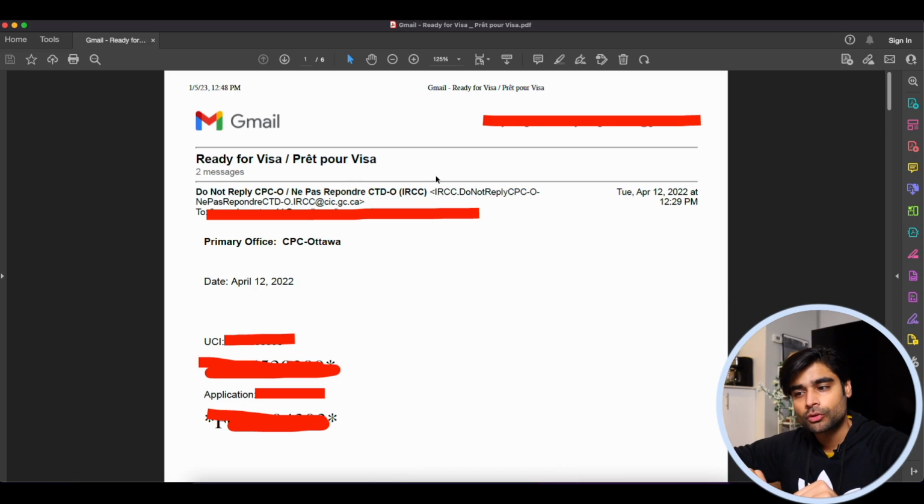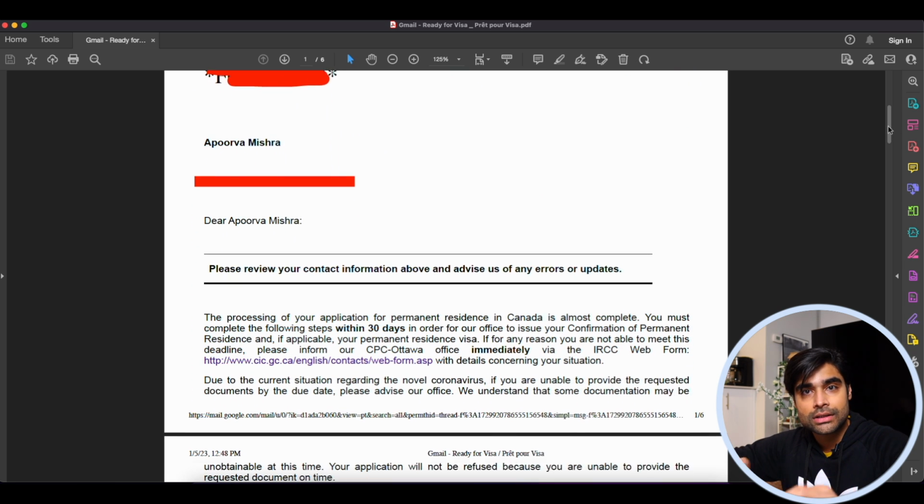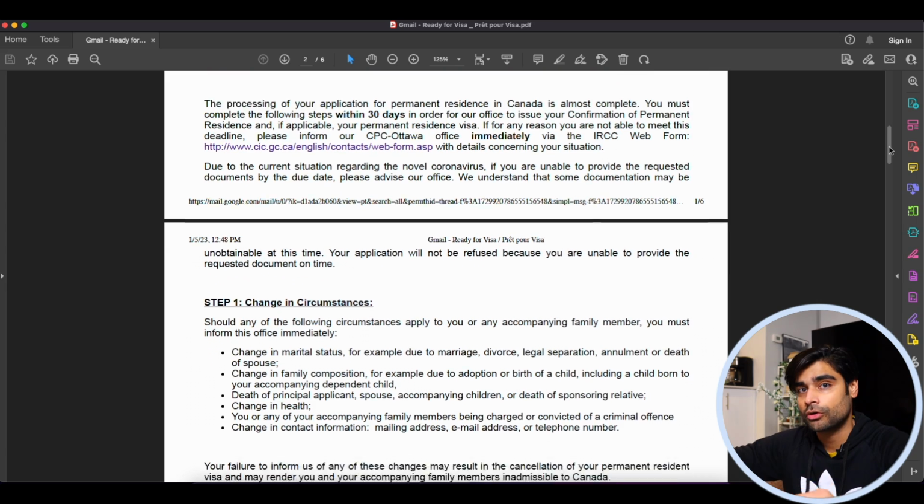So this is what your passport request email is going to look like. It will most likely say ready for visa in the subject line. So that's the passport request email. It will have all your important details, the primary office, UCI, application number, name of the applicant. And if you scroll down, all instructions for what next steps you have to follow will be mentioned here.